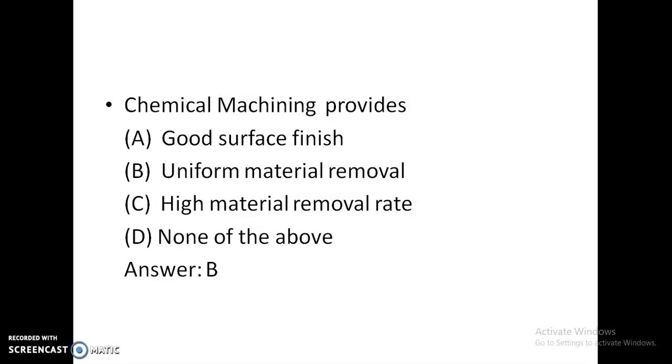So large components can be machined by chemical milling processes. For example, any unwanted material from the skin of an aircraft can be removed by chemical milling. The other portions are covered by maskants. Those portions will not be subjected to chemical reactions, and the etchants are added to remove the material. Chemical milling provides good surface finish, uniform material removal, high material removal rate, or none of the above. Chemical milling provides uniform material removal.